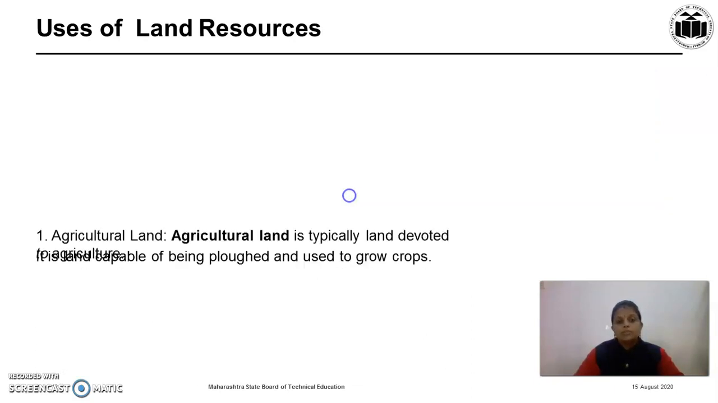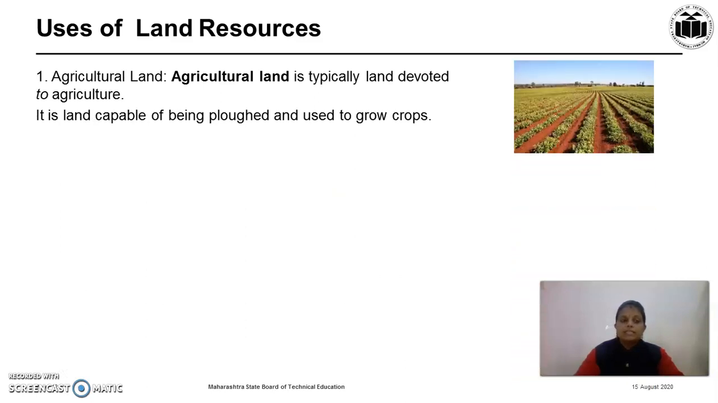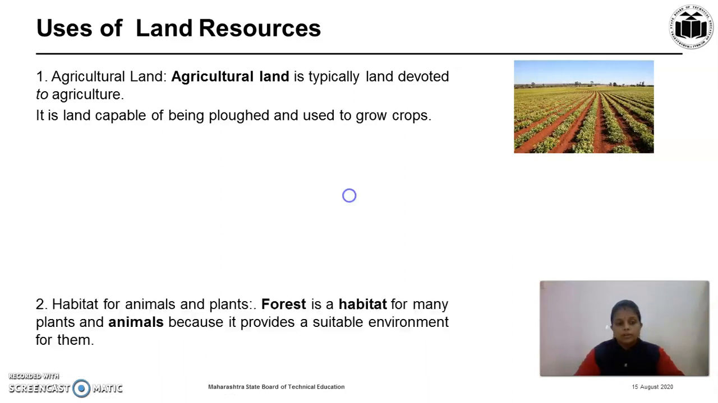Then, what are the uses of land resources? There are different uses. It is used as agricultural land. Agricultural land is typically the land devoted to agriculture. It is the land capable of being plowed and used to grow crops.